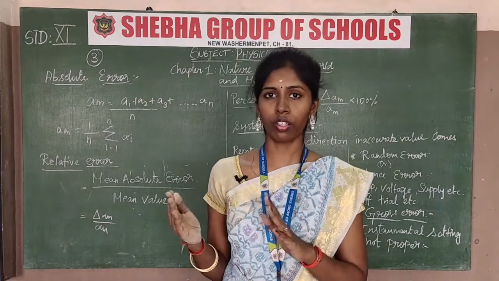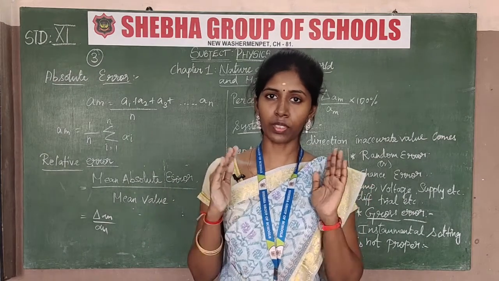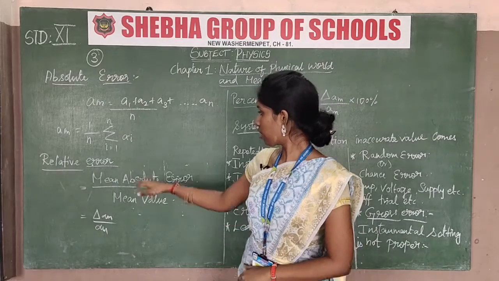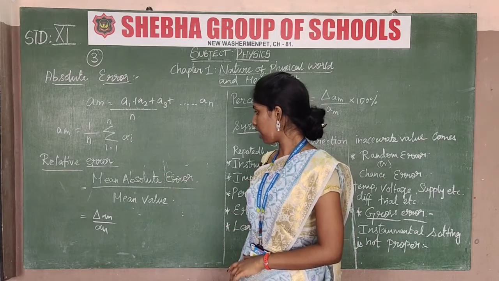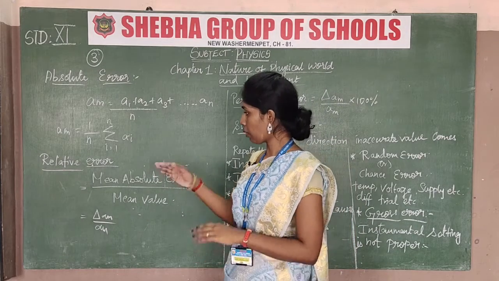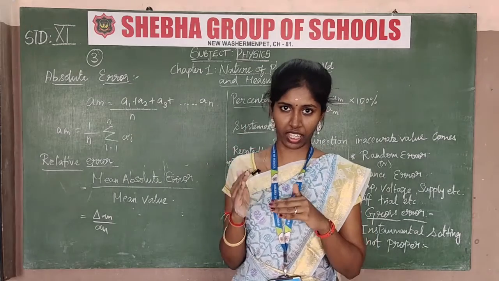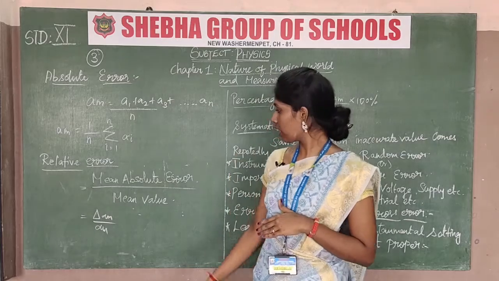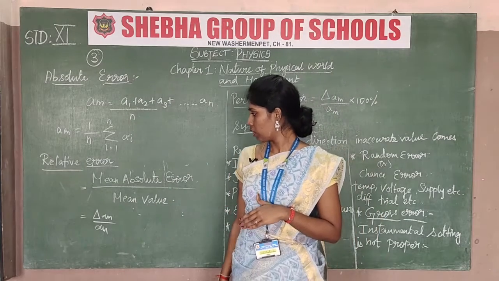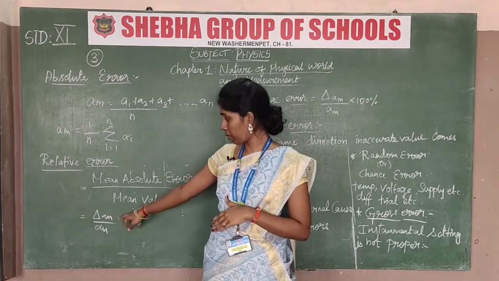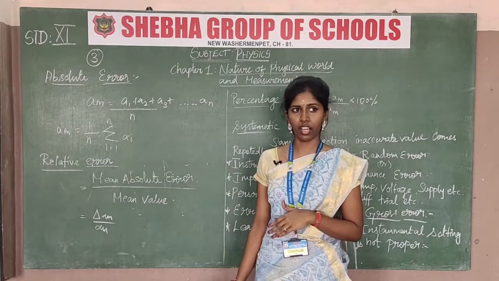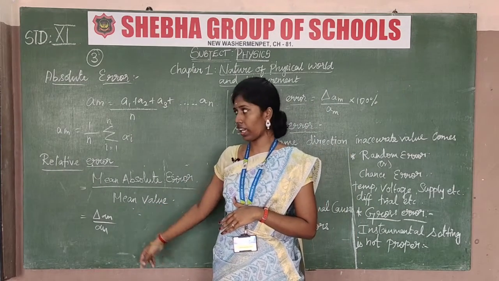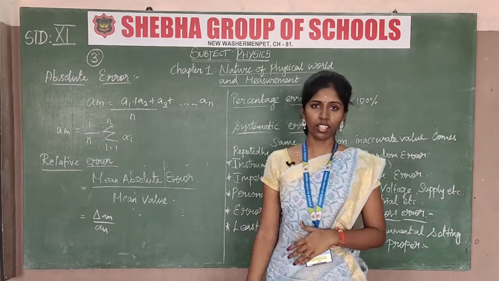So 2 or 4 more trials we take as absolute accurate values. So relative error is the mean absolute error divided by the mean value. So the absolute error, the mean error will be taken, and that will be divided by the mean value. After that it's lambda AM. So A is the object and M is the mean value, which is taken as lambda. So lambda AM divided by AM is the relative error formula.